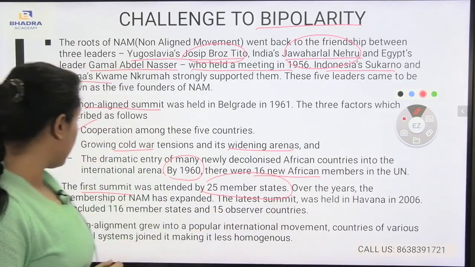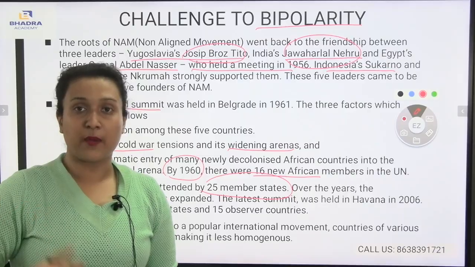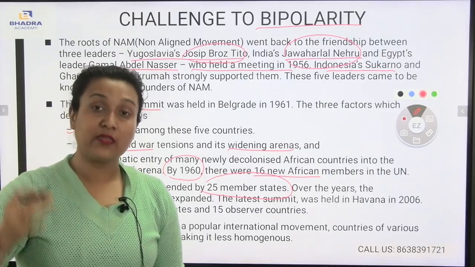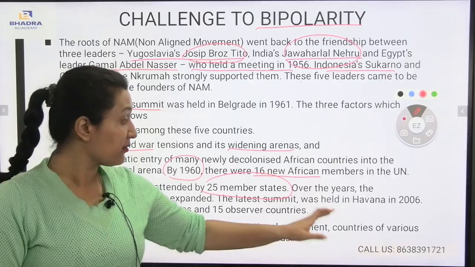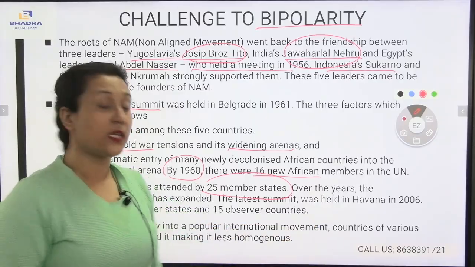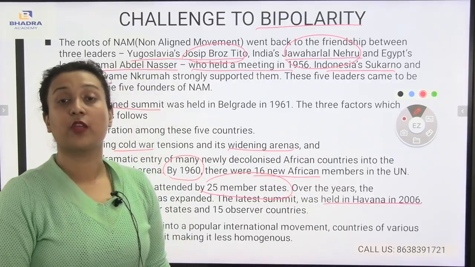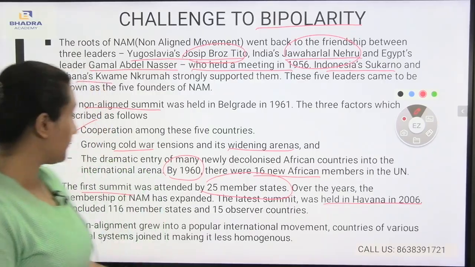And second, over the years, the non-aligned movement has expanded. The non-aligned movement, which was started by 5 countries, has expanded its organization. So as a result, another meeting was held in Havana in the year 2006. Havana is an island across the American continent.